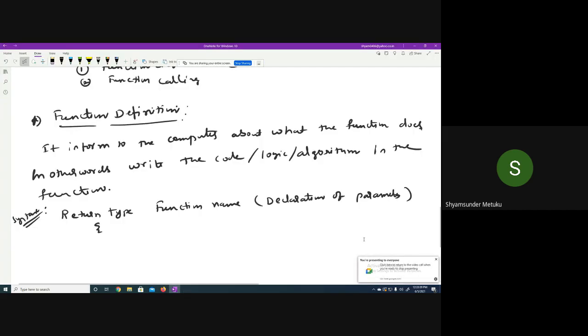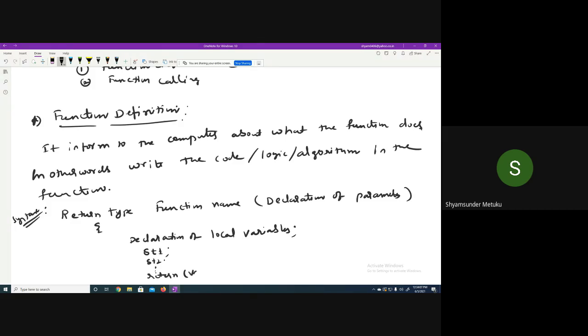So return type, the function name, then declaration of the parameters. Then inside that you have a declaration of local variables. For the first time I'm using a new word, declaration of local variables. Then you have statement 1, statement 2, it goes on. Then there's something called a return statement, within the brackets generally, then some value, the end of the function.